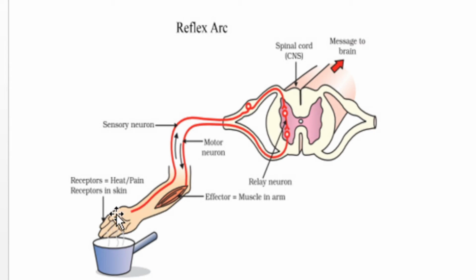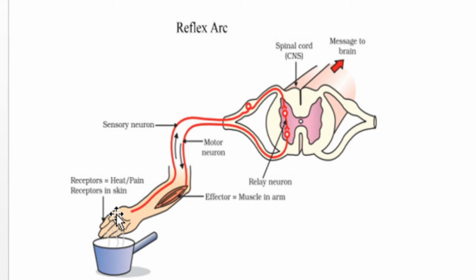What are receptors? Receptors are nerve endings located on our sense organ. Which is the sense organ involved here? Our skin. Skin has many receptors, like receptors for pain, touch, pressure, etc. These receptors get activated when they are in touch with a hot object.